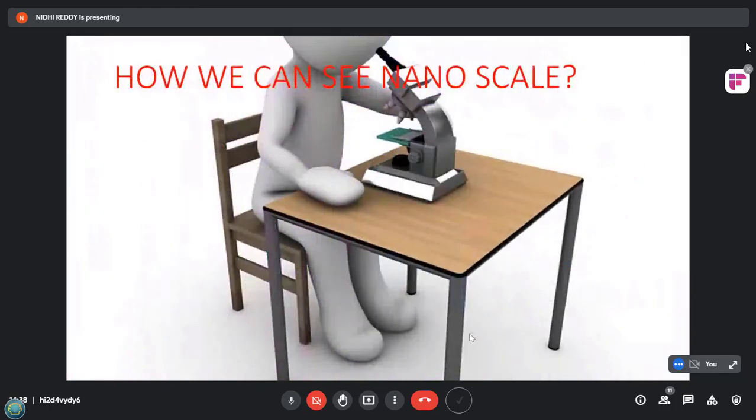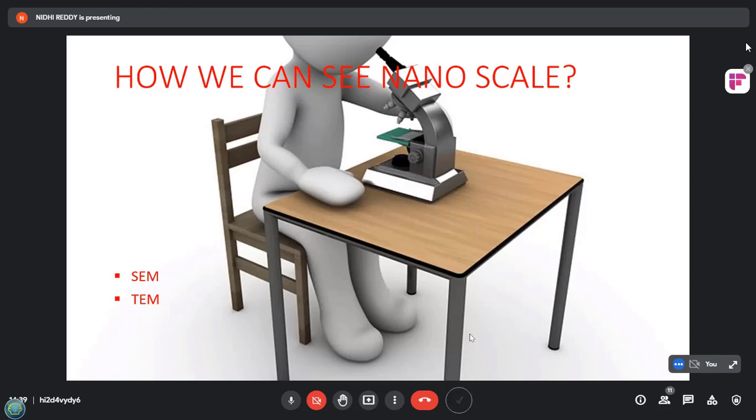As the nanoscale is so small, how can we see it? It exists beyond our senses. To see the ultra small world, earlier we used big machines. In the early 1930s, scientists were able to see the nanoscale using instruments such as the scanning electron microscope, referred to as SEM, and the transmission electron microscope, referred to as TEM.